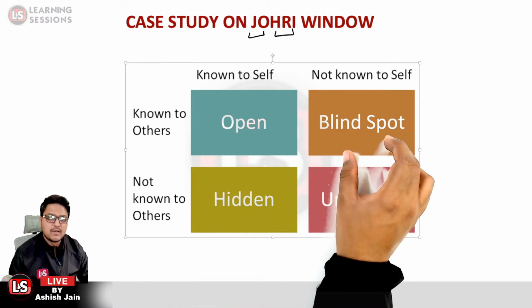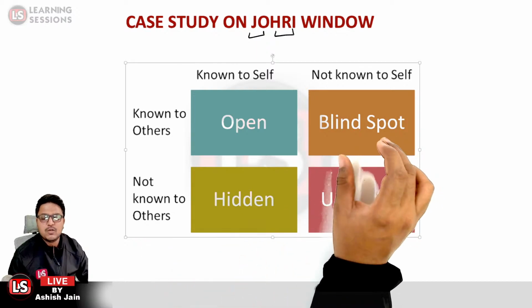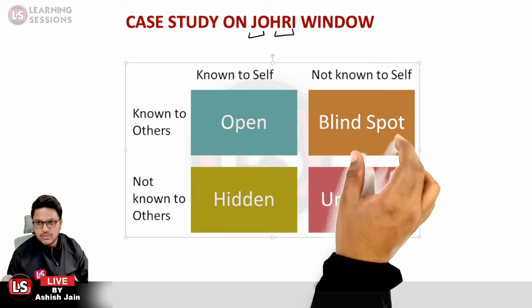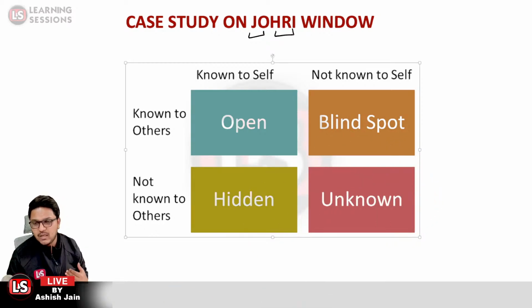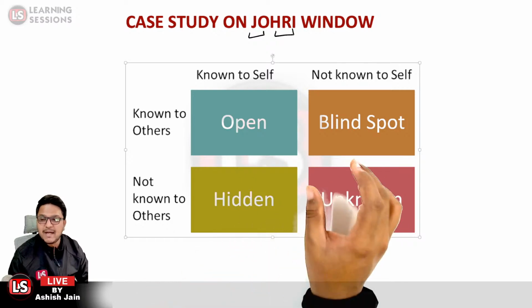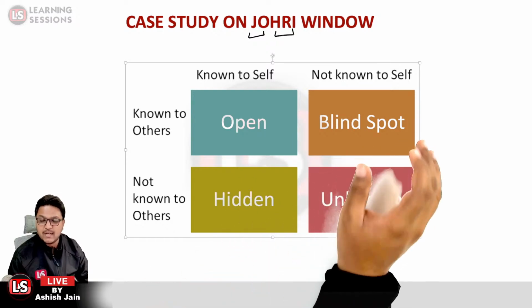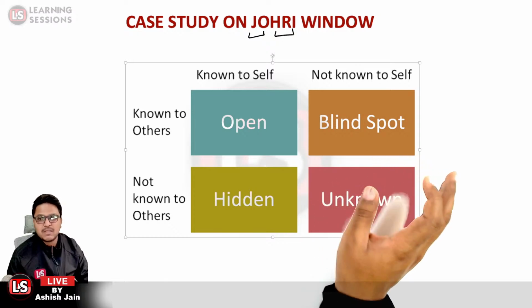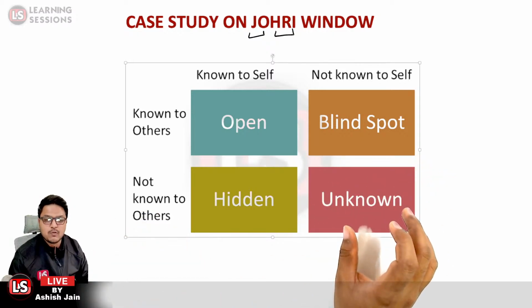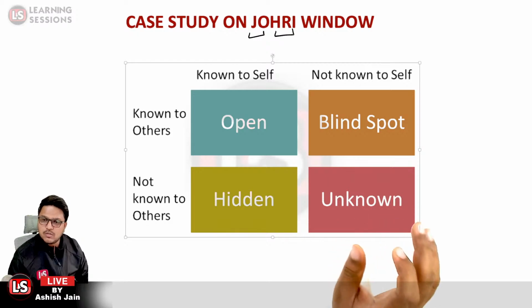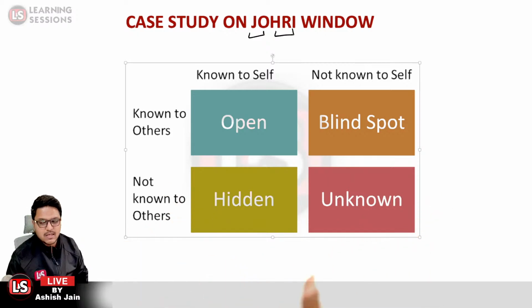The third one is not known to self but known to others. It indicates the area that you know about me but I do not know about myself. That is a blind spot, not the hidden area. I don't know about it, but the others know about it. And for the unknown area, or the dark blind, that is related to not known to self and not known to others. That is, I do not know about myself, you do not know about me. That is an unknown area.